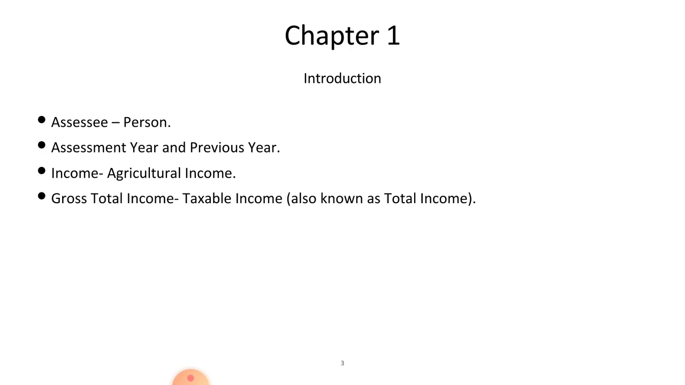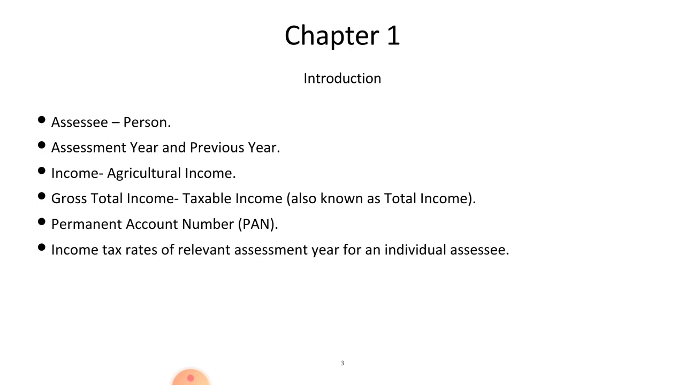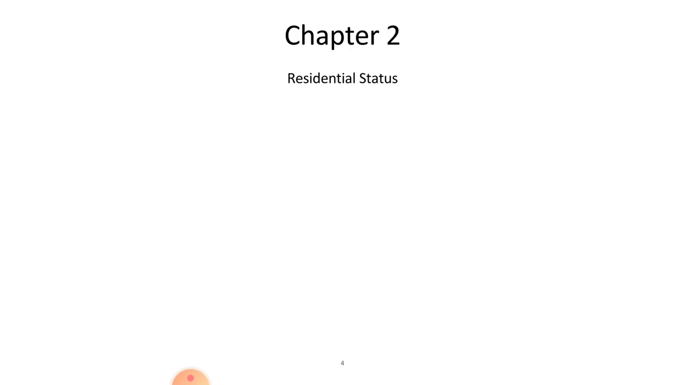Next concept is, what is GTI, that is gross total income and taxable income, and how they are calculated, that we are going to study in this chapter. Next concept is permanent account number, and at last, income tax relates to relevant assessment year for an individual SSC. That is, the tax slab of this assessment year we have to know.